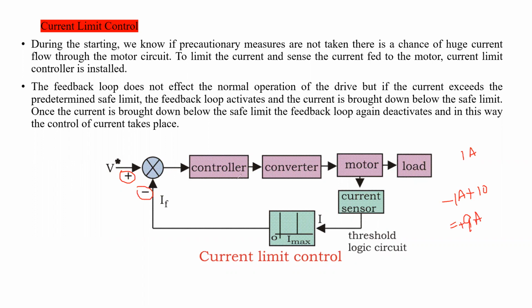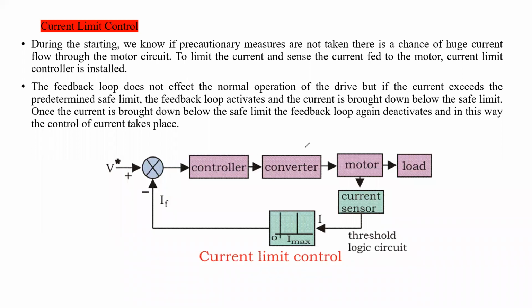Positive error means the controller will understand that a very small amount of current is flowing through the motor, so the motor is not able to fulfill the load requirements. So how much current is required? That much current will be added through the converter circuit and given to the motor circuit, so accordingly the motor will operate. The current required is provided by the controller circuit, and the load will be operated accordingly. Is it right?